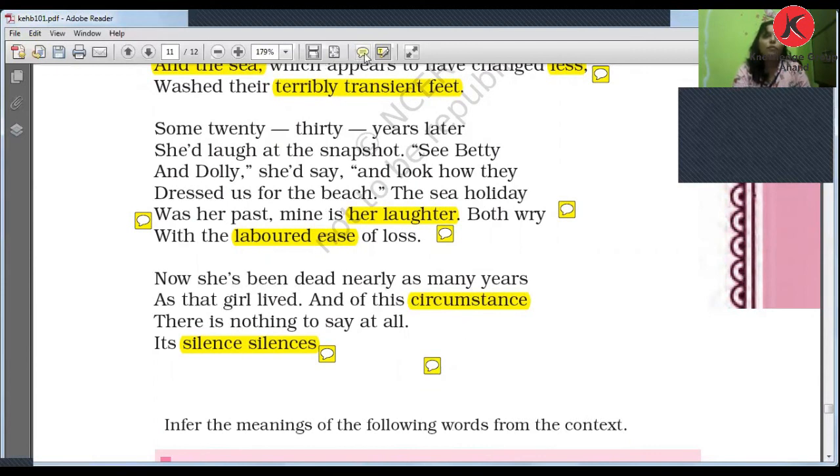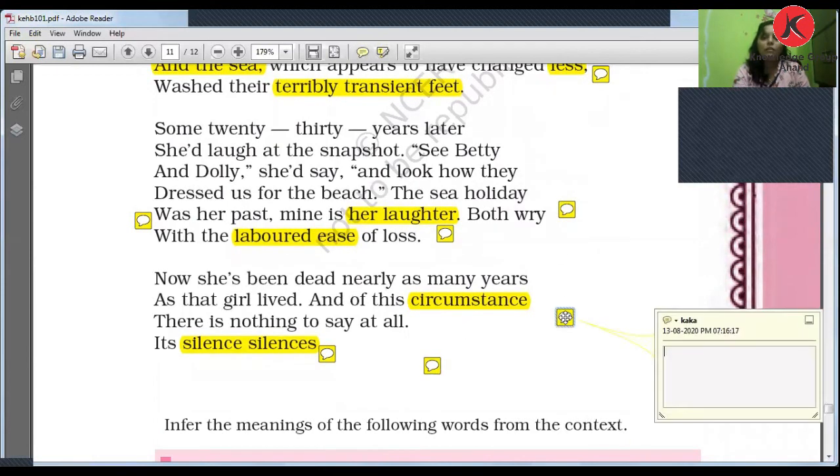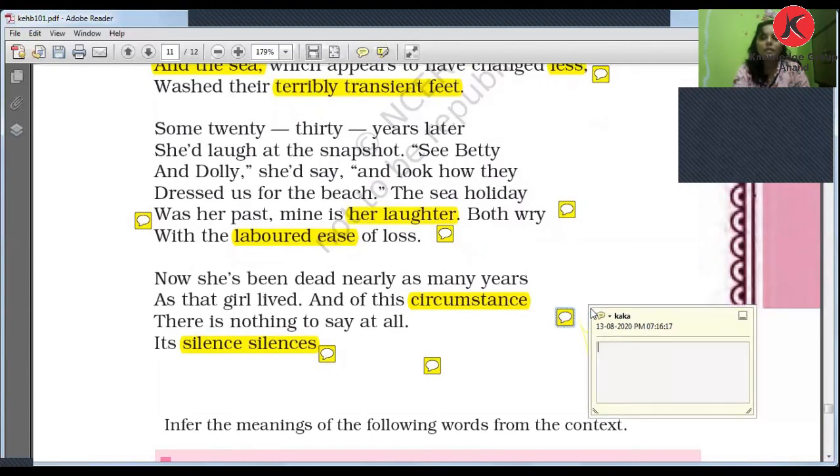Okay, now one more thing I forgot to tell you about this poem: there is no verse, right? There is no rhyme scheme. Do you know what a rhyme scheme is? You should know that it is like A B B C, A B C. This is the rhyme, and this is very long; you have to understand it fully.